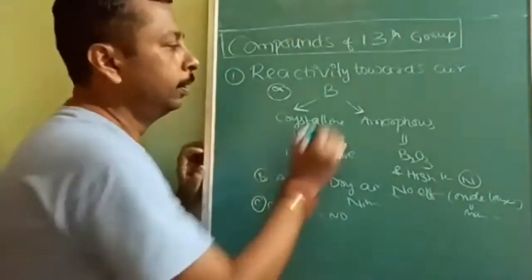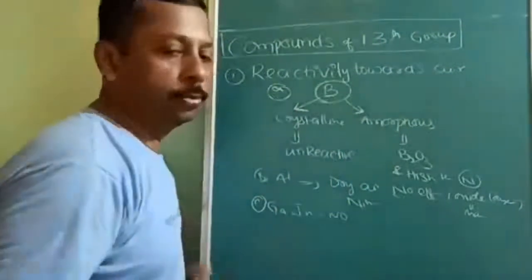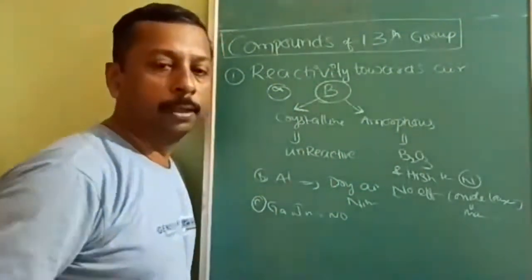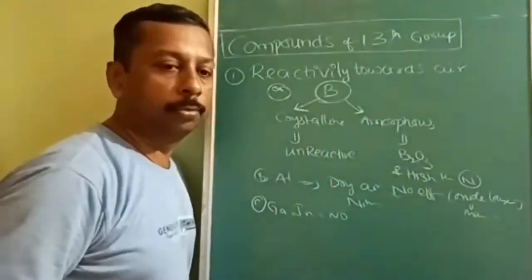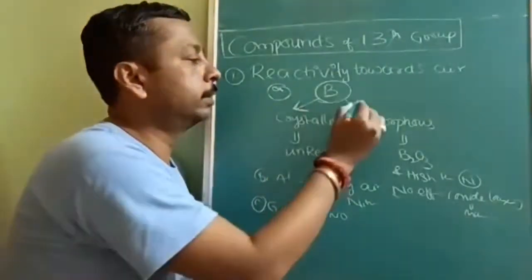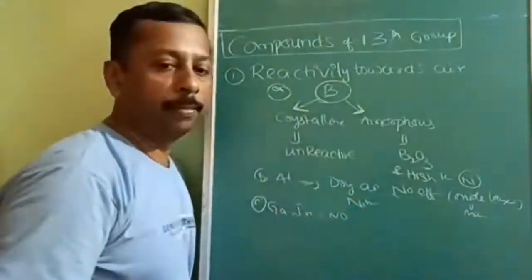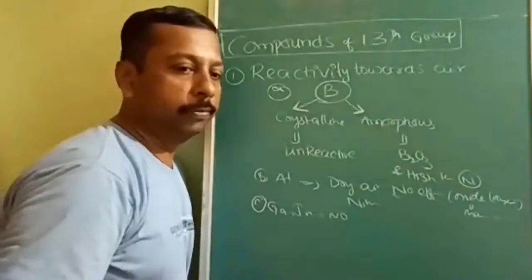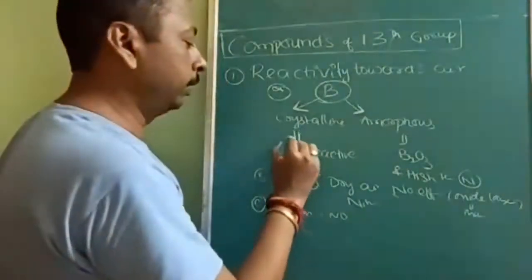Now, boron exists in how many forms? Two forms. First one is crystalline form. Second one is amorphous form.